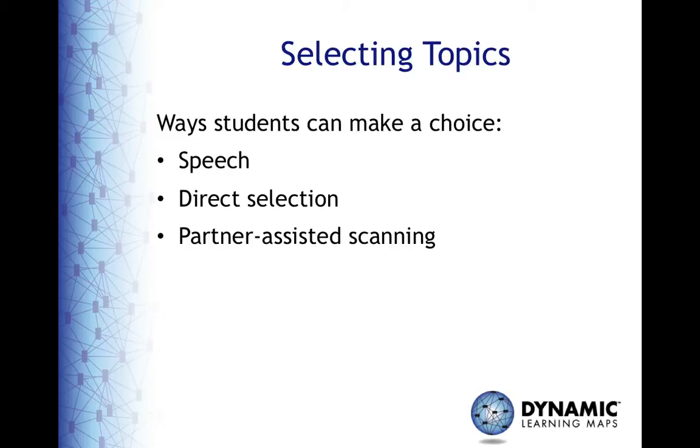If students have the communication skills, they can select a topic by simply saying what they want to write about. They may also make a selection through direct means such as touching, pointing to, or looking at their choice. If a student is unable to do any of these things, you may also use partner-assisted scanning to offer each of the choices. In partner-assisted scanning, the partner presents each choice, and the student indicates his or her selection by vocalizing, accessing a switch, nodding, blinking, or otherwise communicating, "That's the one I want."